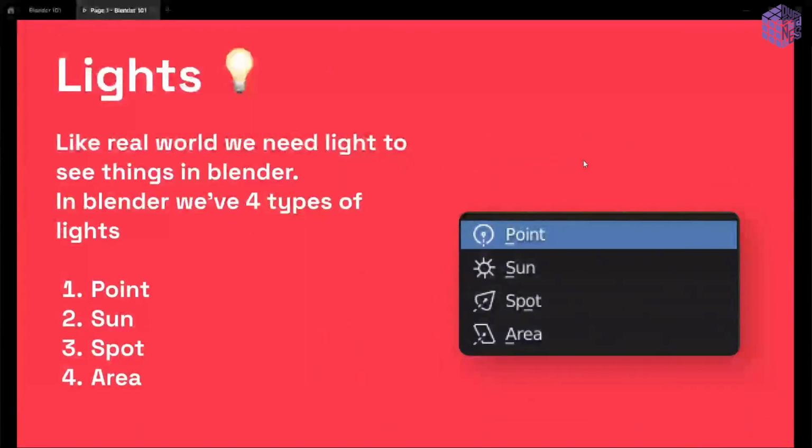Light. Like in the real world, we need lights in Blender. In any 3D software, we need lights. There are 4 types of lights in Blender: point light, sunlight, spotlight, and area light. Point light is something like a bulb. The light comes out from a single point, like a bulb.